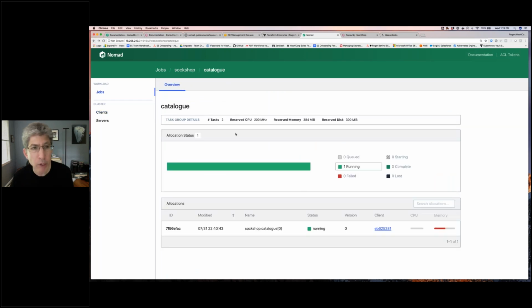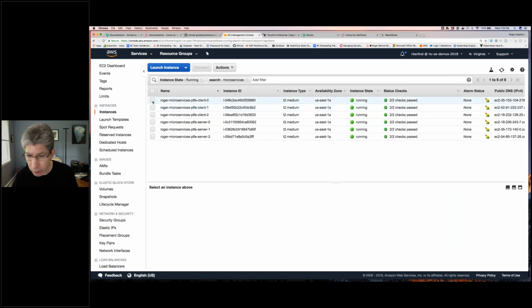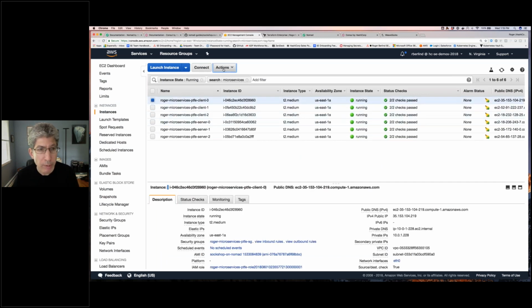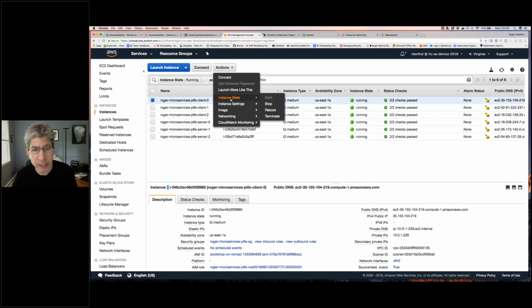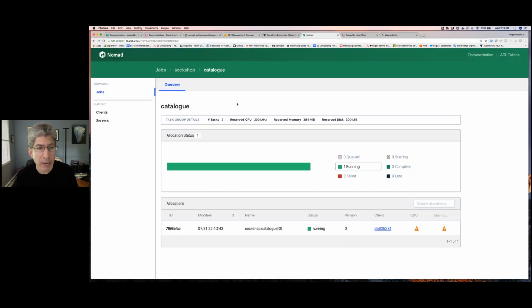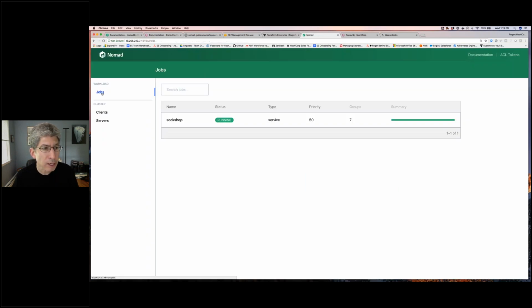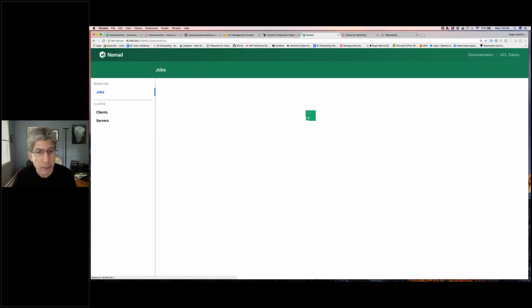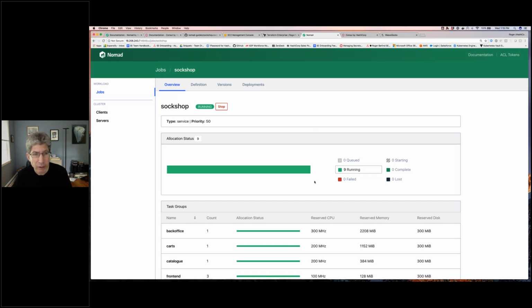And I'm picking that one because what I'm going to do now is find that one, 228 is the first one. I'm going to actually stop, or I could terminate it. I'll terminate it. So I'm going to terminate that instance, and let's see what happens in Nomad. It might take a little bit of time, but we should see some activity here. This should update automatically.